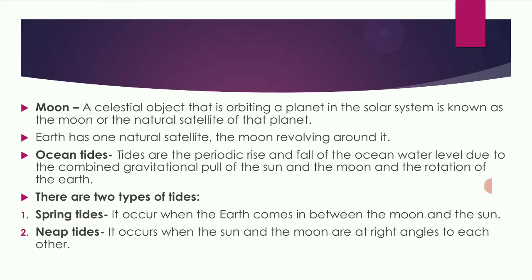Spring tide occurs when earth comes in between the moon and the sun, or the moon comes between the sun and the earth. Spring tides are high tides. They are not related to the spring season. Neap tides are low tides. They occur when the sun and the moon are at a right angle to each other. So we have two types of tides, spring tides and neap tides.